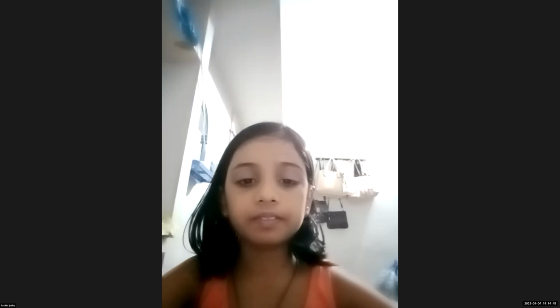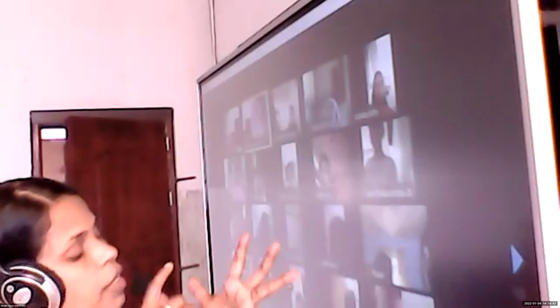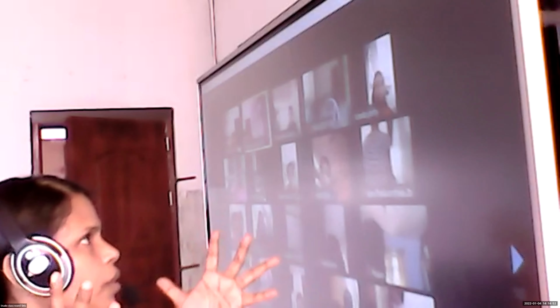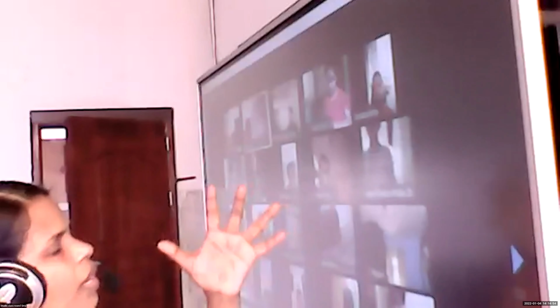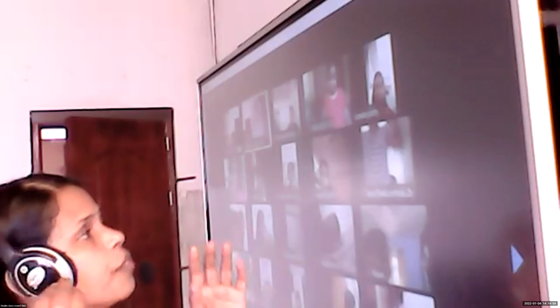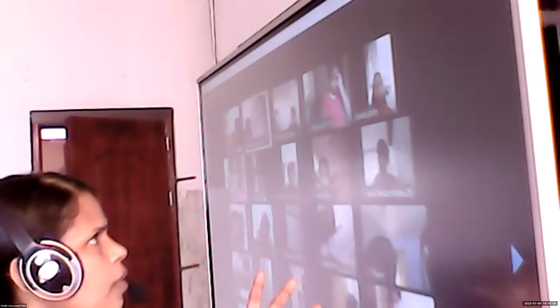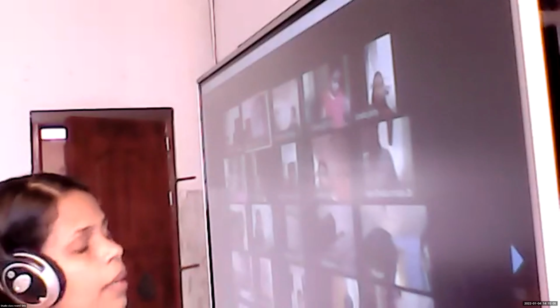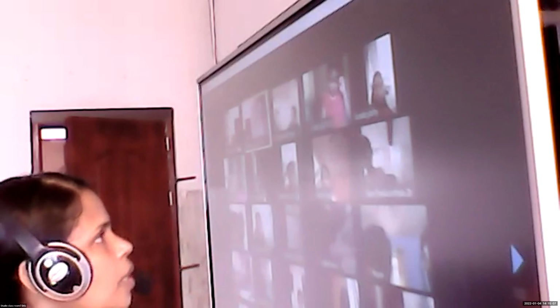From the thumb finger to the small finger, that is a non-standard unit, the hand span. Why are we using this hand span? To find the length. So measuring means maybe measuring the length, maybe measuring the height, something like that.